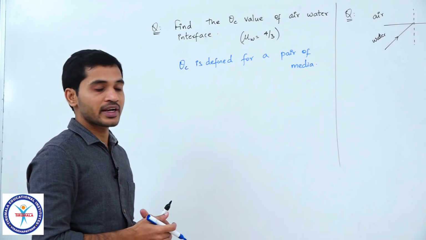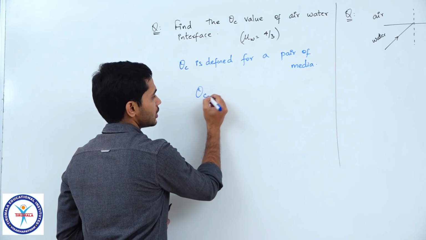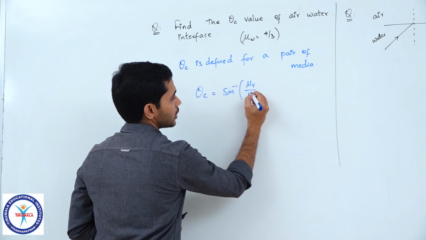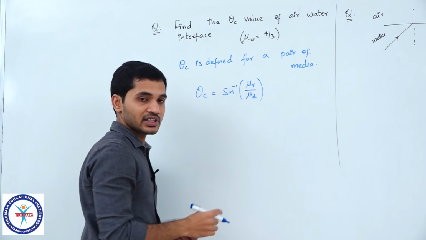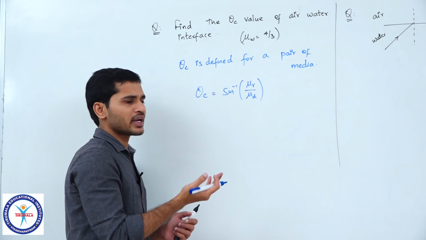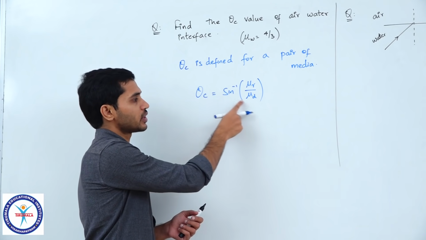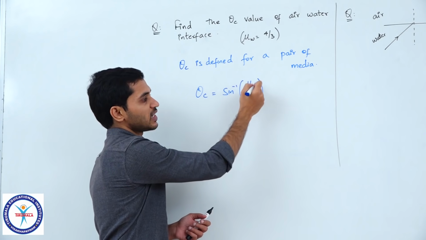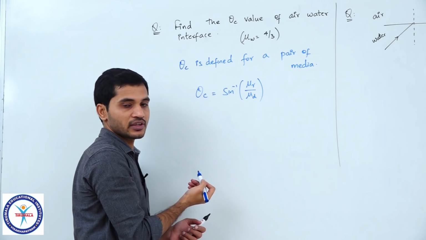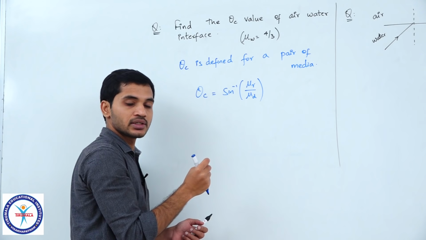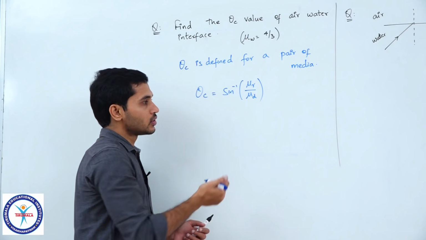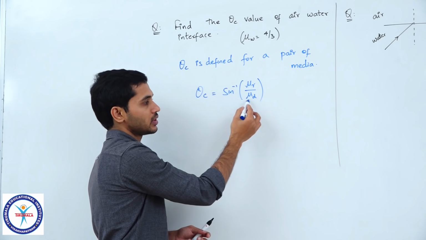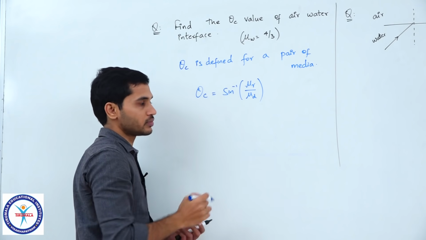And we know how to find the value of theta c. Theta c is equal to sine inverse of mu rarer by mu denser. We derived it earlier, or you can directly keep in mind that whenever you need to find theta c, you can directly write sine inverse of smaller refractive index by bigger refractive index, because you know that sine theta is always lesser than 1, right. Whenever you are getting confused, just write the smaller refractive index at the top and the greater refractive index at the bottom. So, that is it.